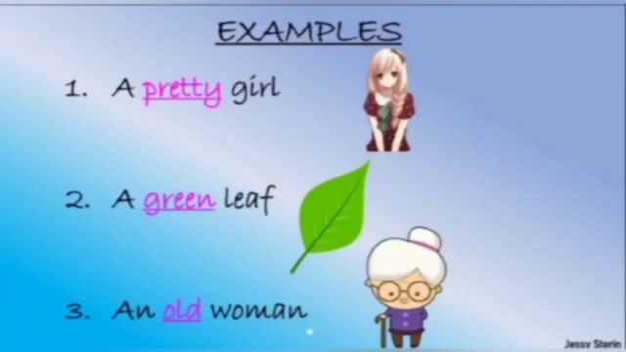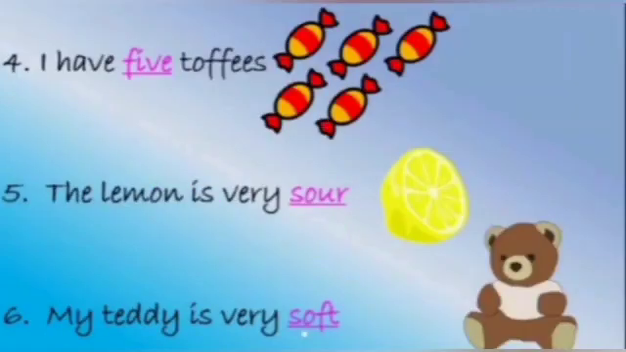Okay. Next is I have 5 toffees. Students, can you count how many toffees are there? Tell me. So here I am talking about the number. Adjective even describes the number. 5 here is adjective, that is describing noun, toffees.